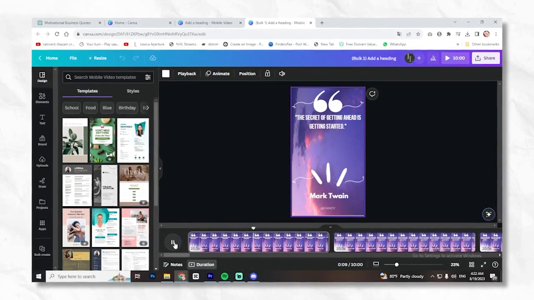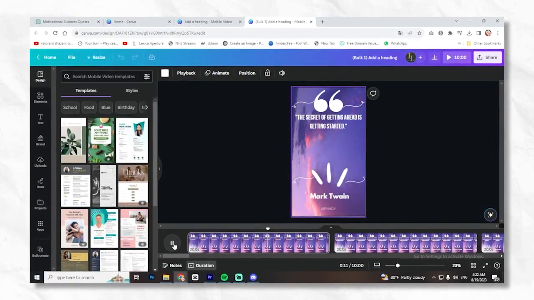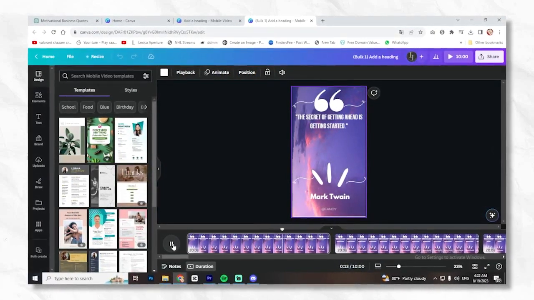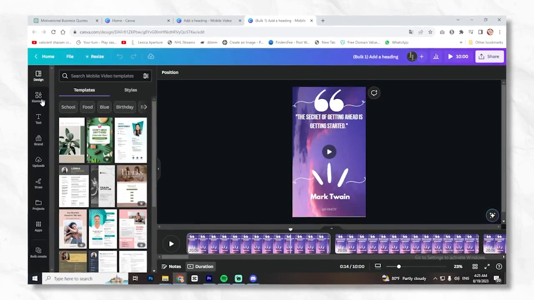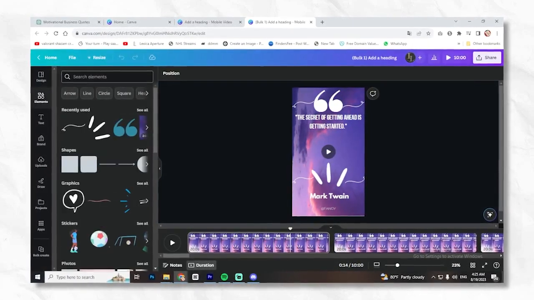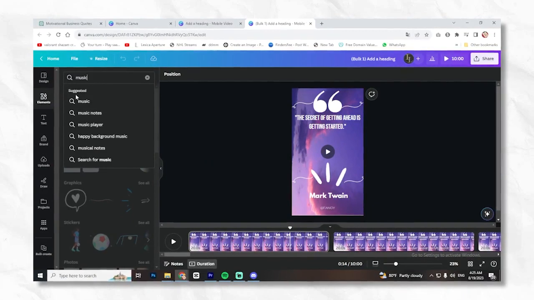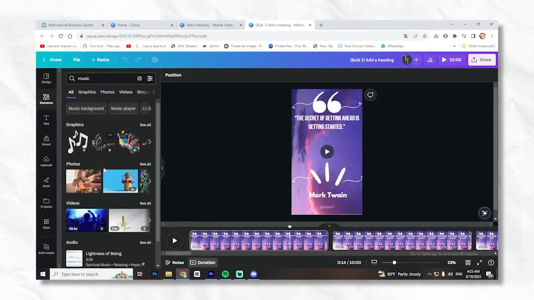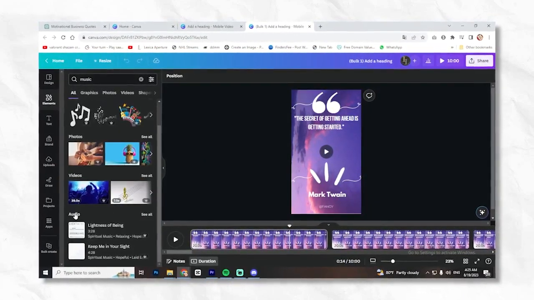I forgot to make the shorts shorter, so if you think 20 seconds is too much, you can reduce the length. Now let's add some music. I suggest that you import music from your device that matches your niche and is trending. As for me, I will just use random music here in Canva.